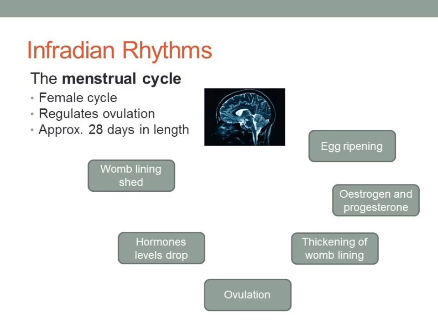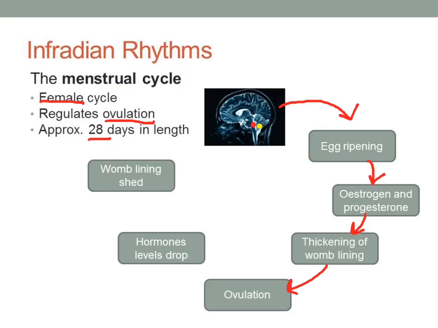The menstrual cycle is a female cycle which regulates ovulation and is approximately 28 days in length. The hypothalamus releases a hormone which signals the release of other hormones from the pineal gland. The action of these hormones starts the ripening of an egg in a follicle in the ovaries, and estrogen and progesterone are also released. As a result, the lining of the womb thickens in anticipation of a fertilised egg.